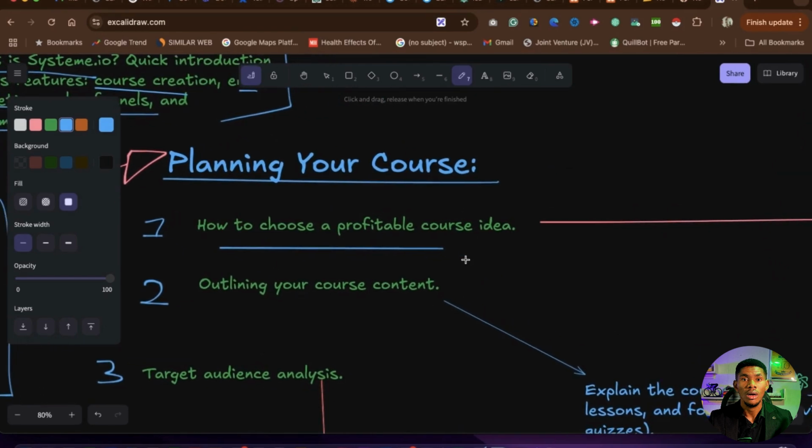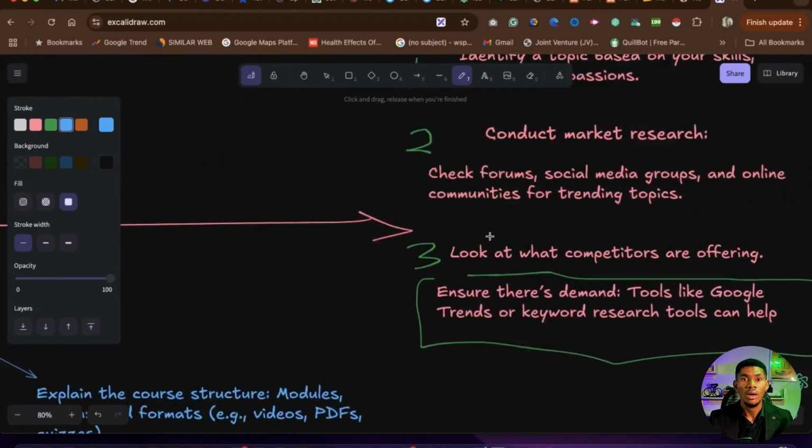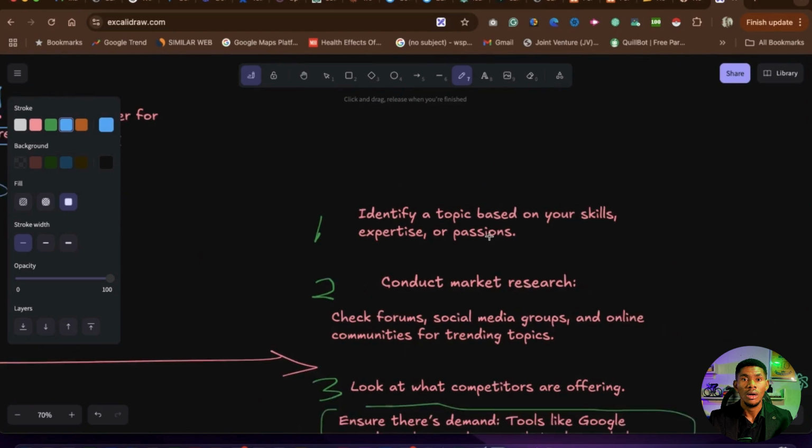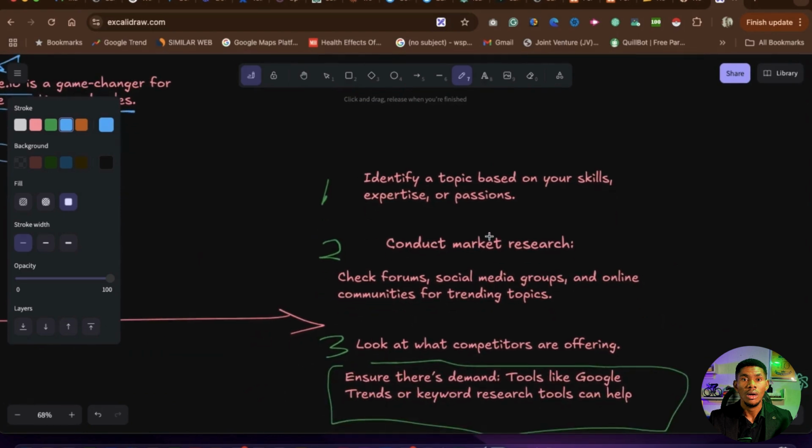This is something you need to actually take your time with and have the following information I'm about to show you right now. The first thing is you must choose a profitable course idea. This is it. Idea is the thing here. Do you have an idea? What is your idea? You must have something to sell to people. And let me even show you how to get this done, because people will be like, okay, how do I get this idea? Let me show you. It's very simple.